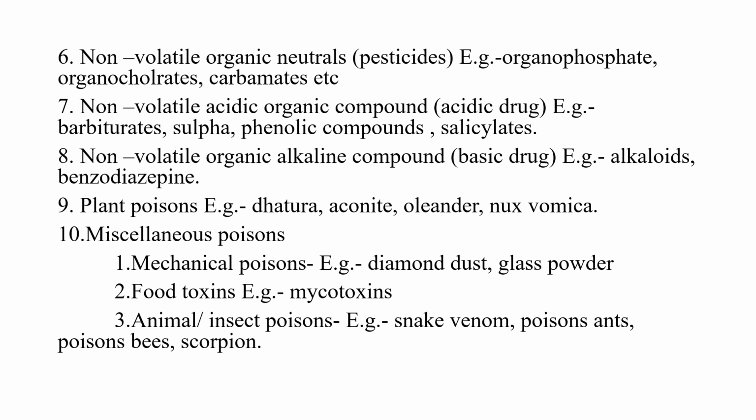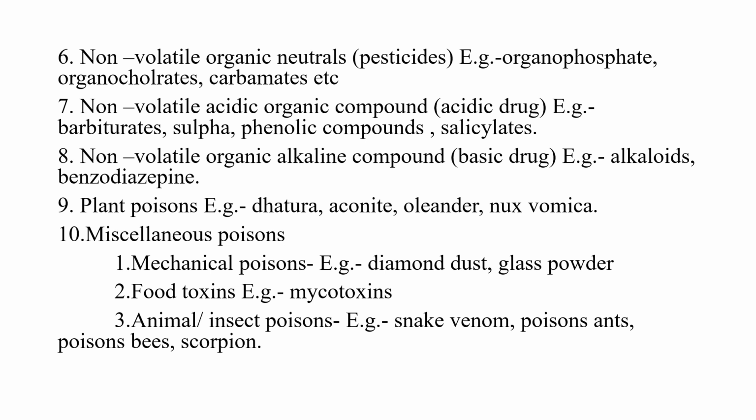These basic drugs are obtained from plant sources, like the alkaloids, benzodiazepines. Now, the plant poisons all originate from plant sources. Basically, parts of plants like the seed, root, fruit, flowers, everything can be there. Like datura, aconite, oleander, nux vomica.